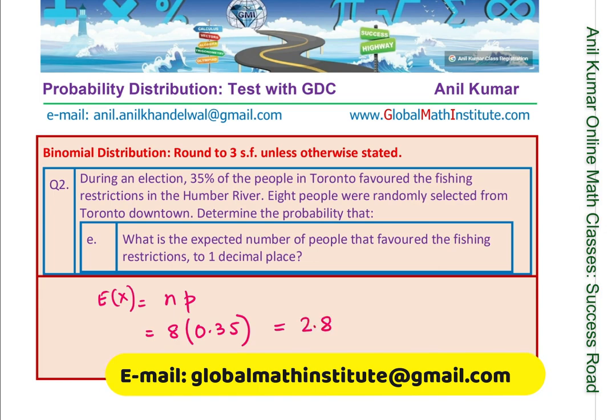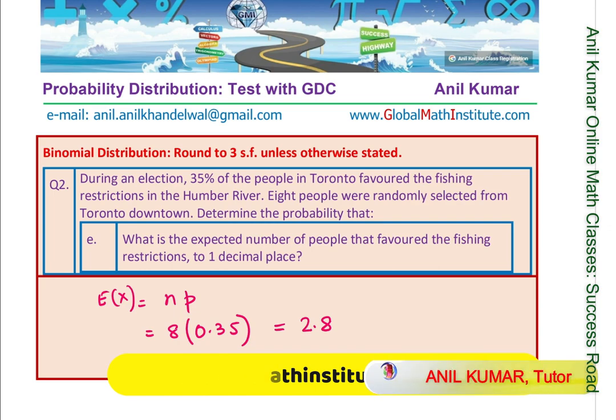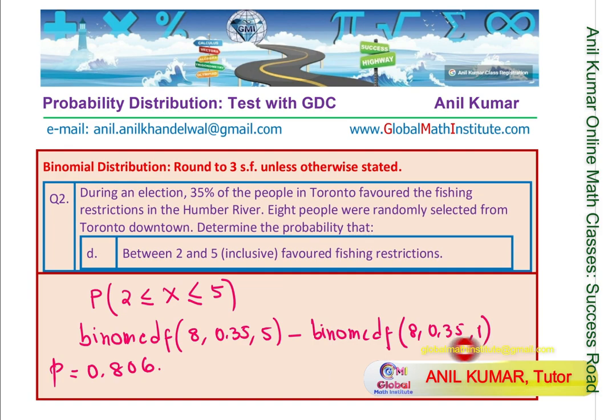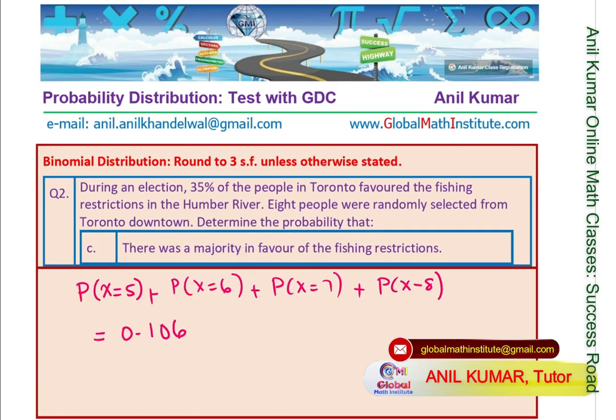So that is rounded to one decimal place. Make sense? So that is how we are going to answer this particular question. It is important to see how this function is to be utilized to answer these different scenarios. Perfect. I hope that makes sense.